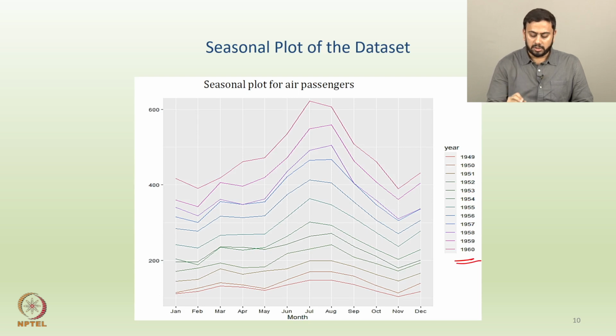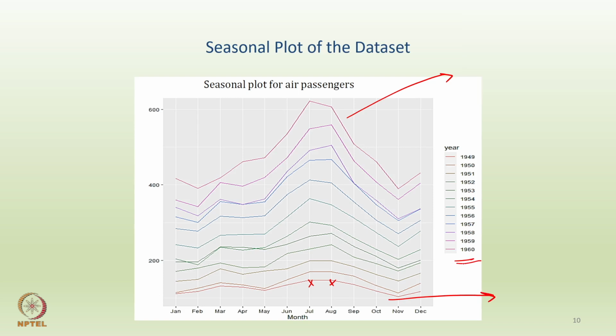So again the same story. Let's say if you go back to the month of July or August, one can actually see a drastic difference between the top curve and the bottom curve, whichever years they are. So I think the bottom curve corresponds to 1960, the top curve corresponds to 1949, all right, or exactly the opposite. Exactly the opposite, my bad.